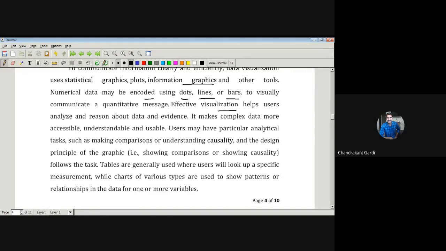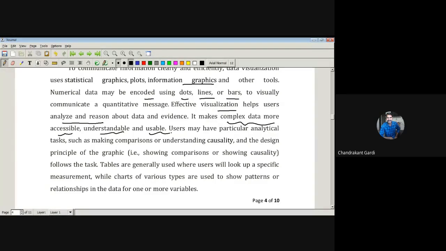Effective visualization helps users analyze and reason about the data and evidence. It makes complex data more accessible, understandable, and usable. Suppose there is data which contains 100 variables and 1000 entries. So 1000 units are there on which we have taken the data, and on each unit we have observed 100 variables.